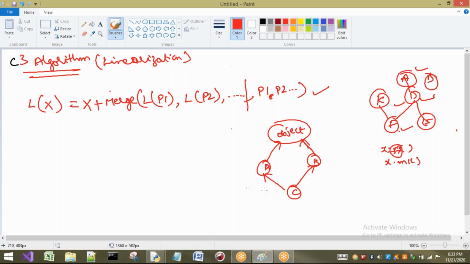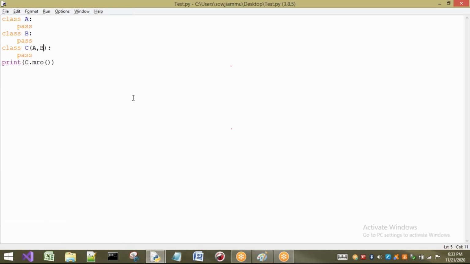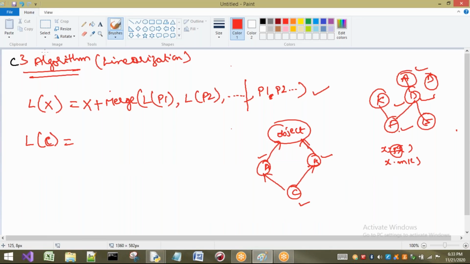So I want to talk about this C class, L of C. If I want to start the searching from here, first I have to search this one, next this one, next this one. How can I say next this one? Because I have written A first only. So first C I have to write. After that, merge of L of P1.